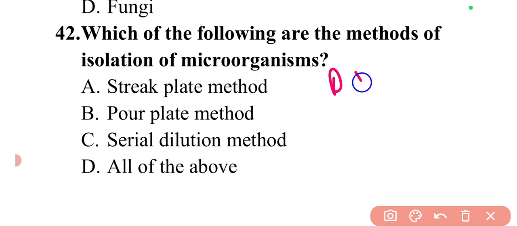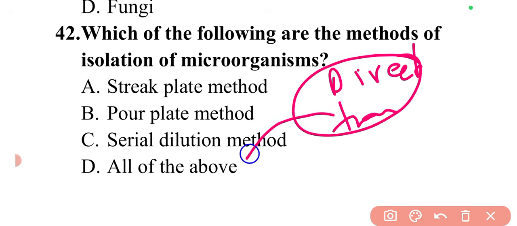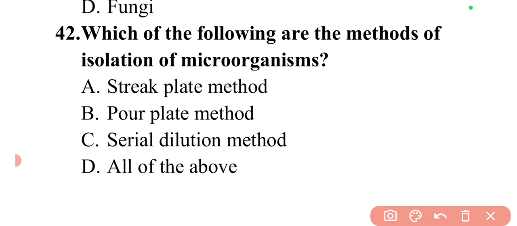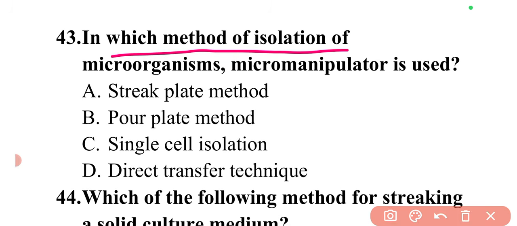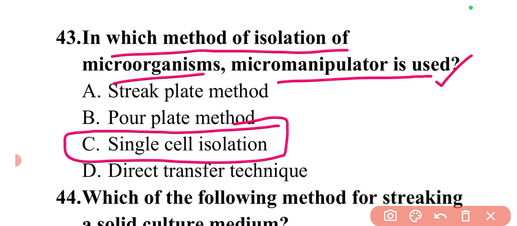Then there is the direct transfer method. Sometimes bacteria, yeast and molds can be found in pure culture under natural conditions also. From there they can be directly cultured, transferred to a suitable medium and incubated to get a number of colonies. So this is the direct transfer method. Now moving to the next question. In which method of isolation of microorganisms is a micromanipulator used? I have explained this, it is used in the single cell isolation method. So option C is correct.